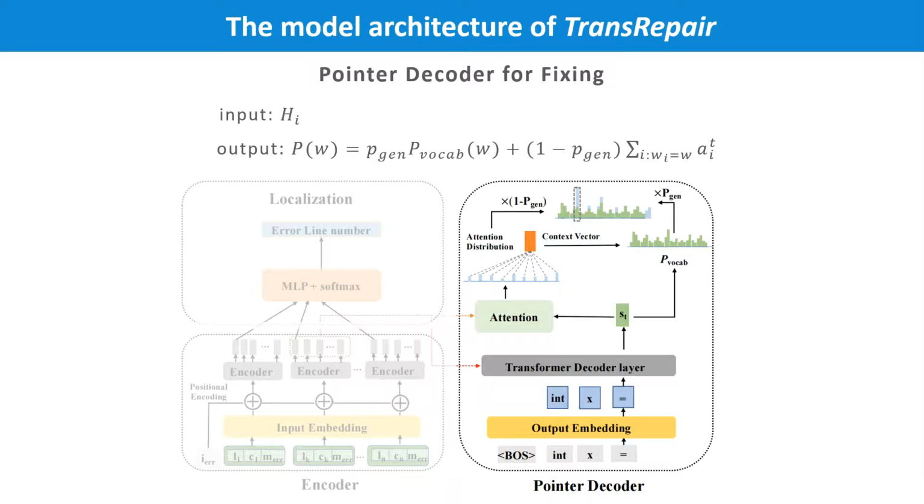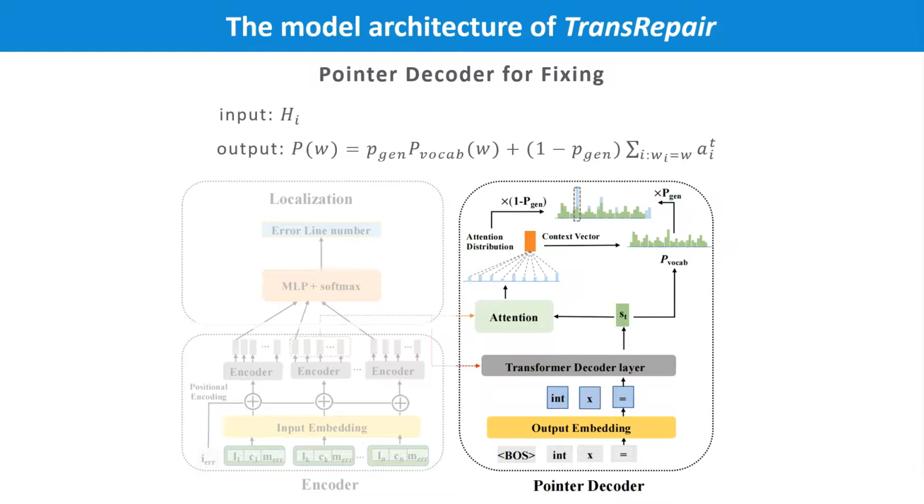As with localization, we input the vector hi into the pointer decoder to decode the new code. It consists of multiple transformer decoder layers and a pointer generator. Since the token of the test sample may be out of vocabulary, we need to use the pointer generator to copy some tokens from the input samples.